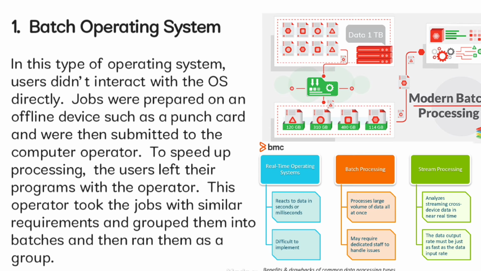Batch operating system. In this type of operating system, users didn't interact with the OS directly. Jobs were prepared on an offline device such as a punch card and were then submitted to the computer operator. To speed up processing, the users left their programs with the operator. This operator took the jobs with similar requirements and grouped them into batches and then ran them as a group.